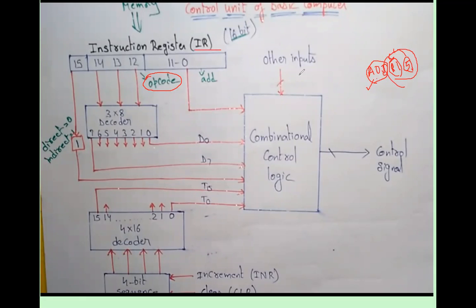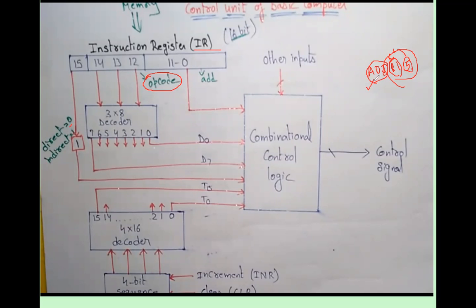We know IR, the instruction register. The register holds the instruction. In the instruction, here is the opcode, here is the address for the instruction, and this one bit represents whether your instruction is direct or indirect. We have seen direct and indirect. So 0 is for direct and 1 is for indirect.